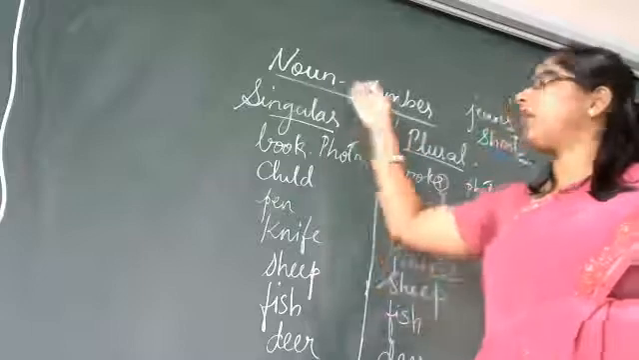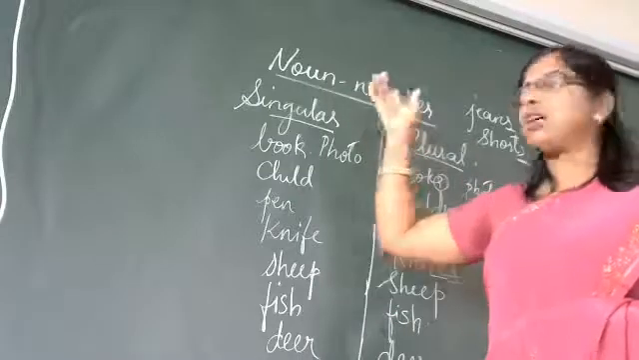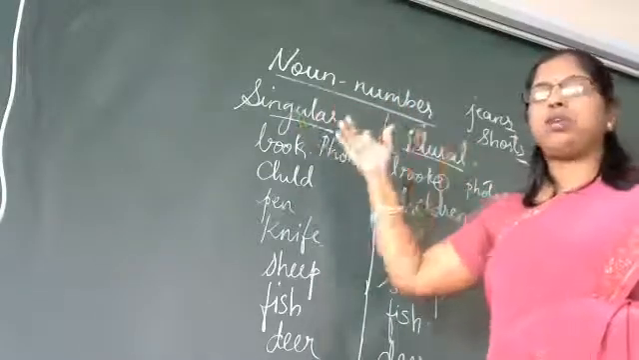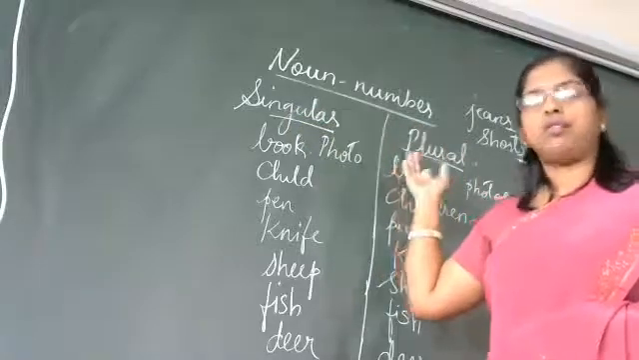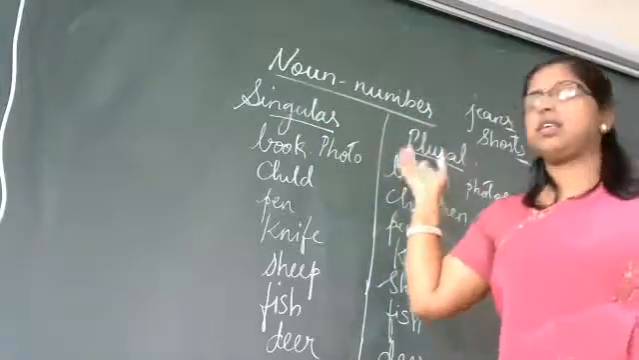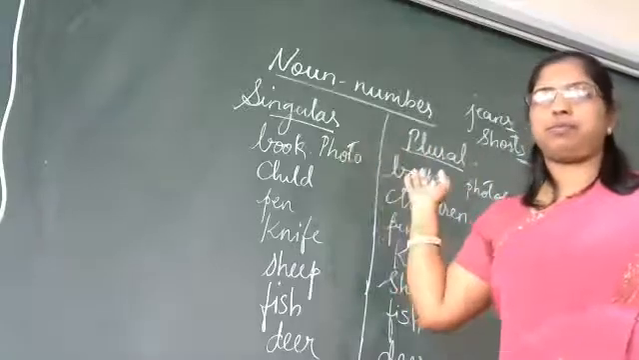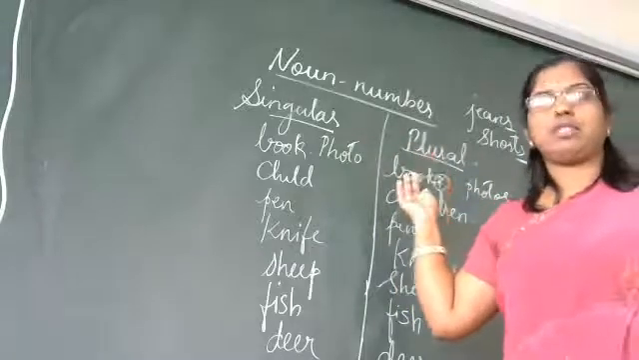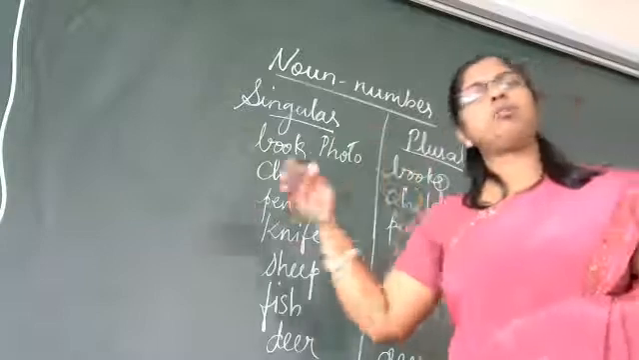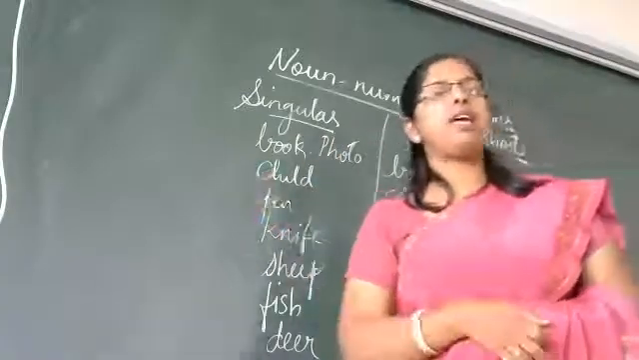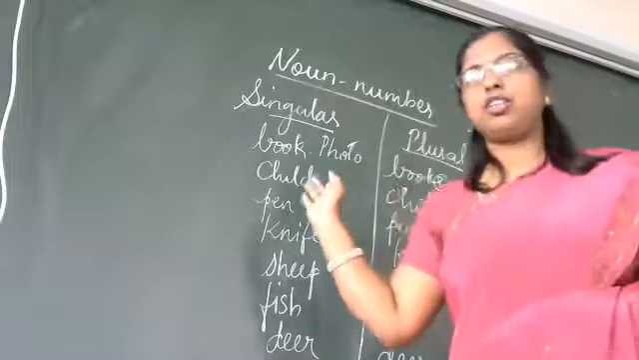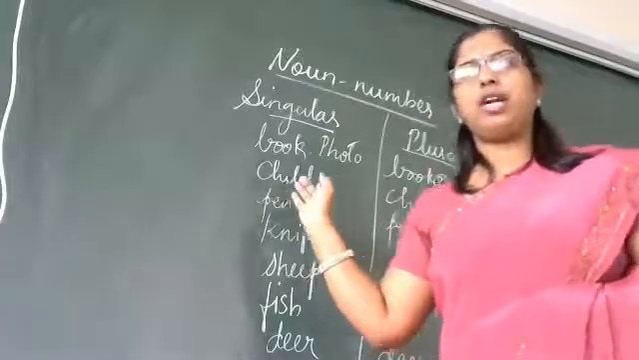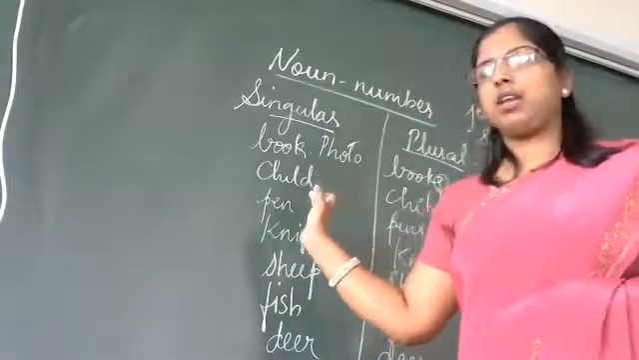So is this clear now? Noun number. That means singular and plural. Singular is one, plural is two, I mean more than one. Many you can say. Star, stars. Okay. Tree, trees. Classroom, classrooms. There are a number of examples wherein you can have it. Is this clear, children? Clear to everybody?